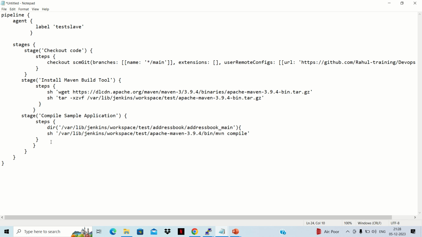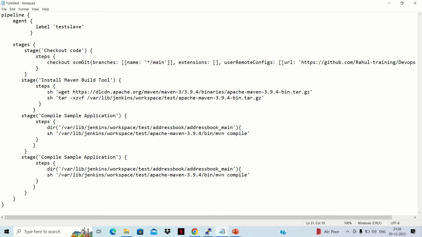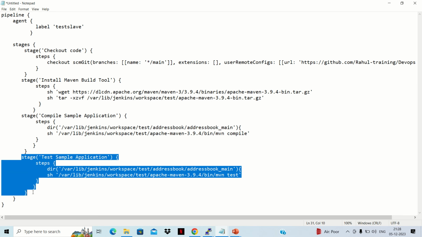Similarly, after compilation we need to do testing of the application. So we'll just change the name of this stage, because two stages cannot have the same name, your pipeline will fail. And we'll change the command to test here, and then we'll create one more stage for packaging.